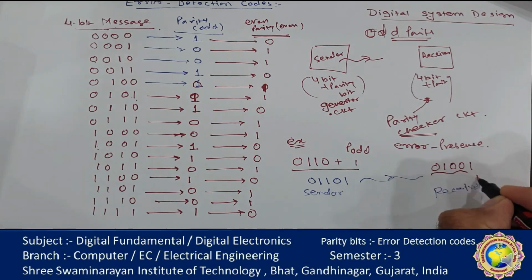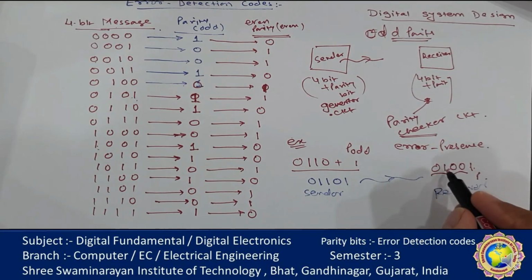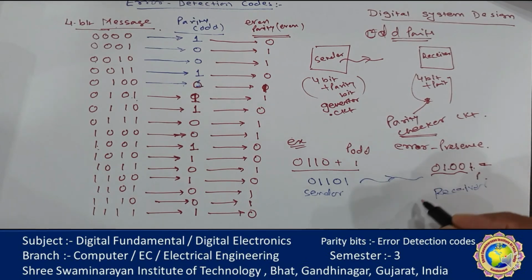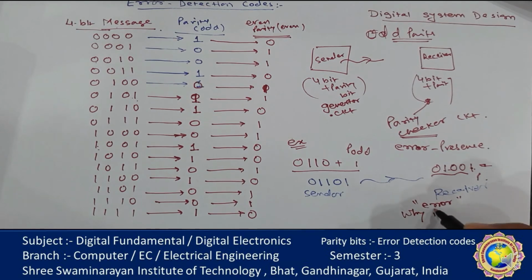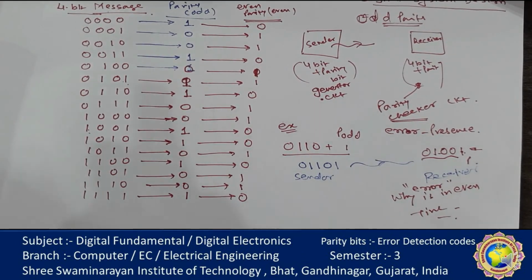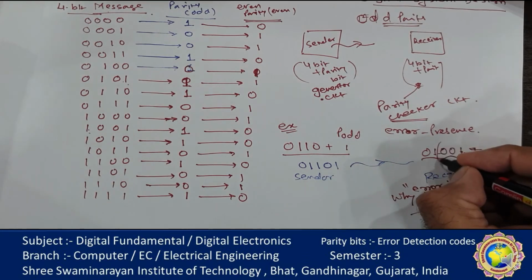So what happened? The number of ones is even, so that means an error is detected, because the ones are in even count. The error is in this bit.